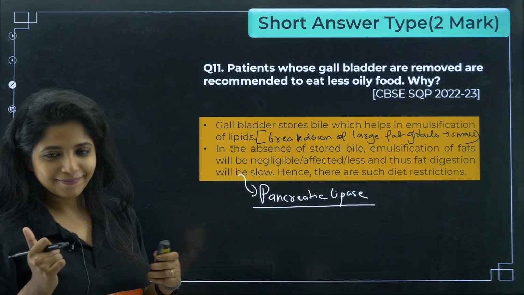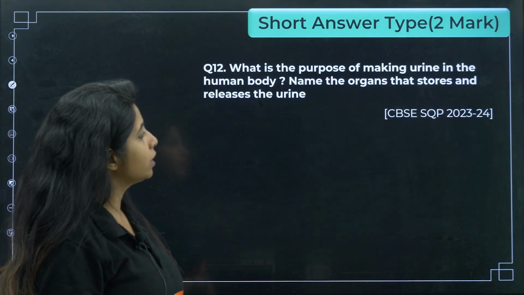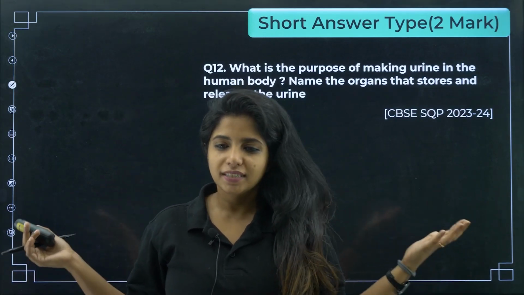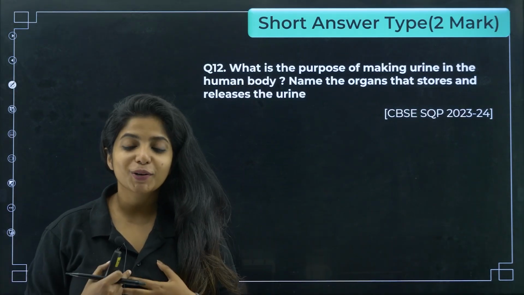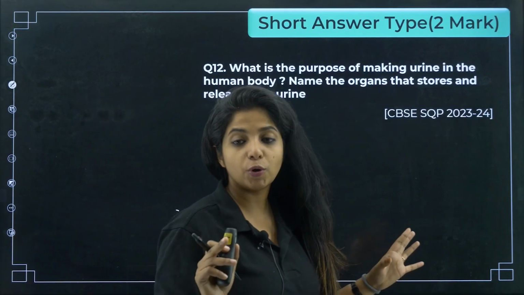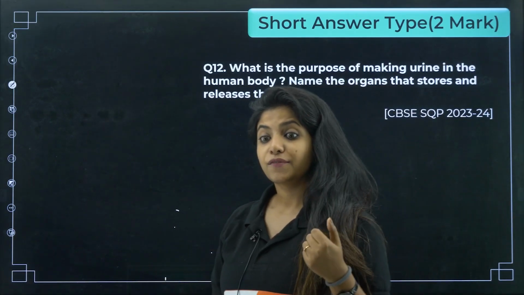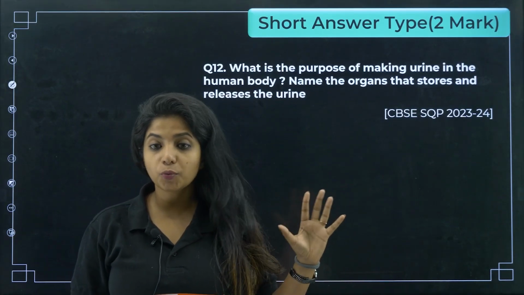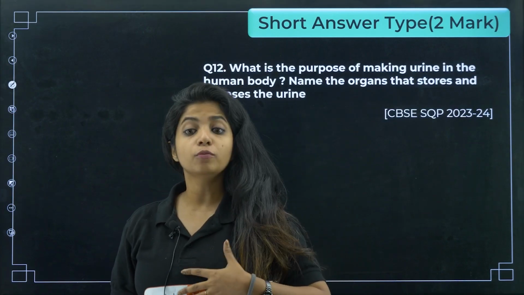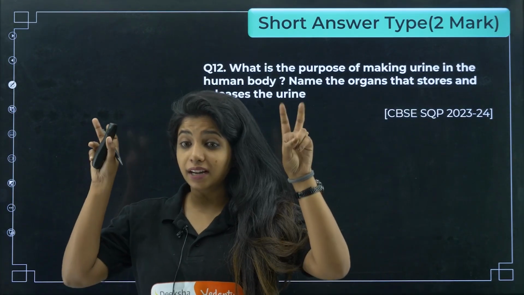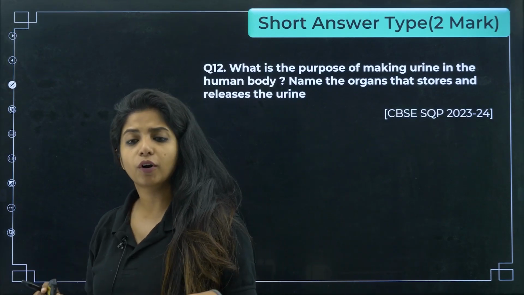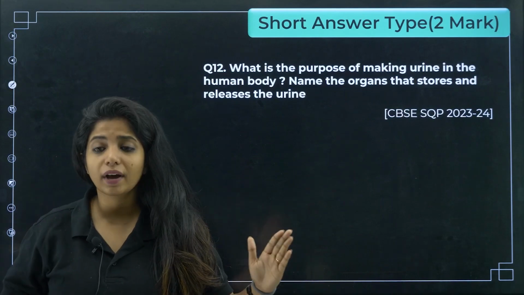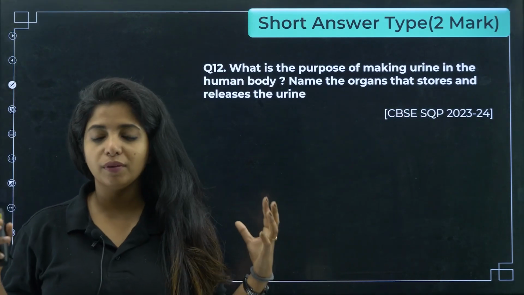Got it? Next question. What is the purpose of making urine in the human body? Just because our body wants to do something, is that why it is making urine? No, our body wants to remove all the toxic substances, unwanted things. For example, excess water. We have urea, the nitrogenous waste. It stays in our body and causes trouble, so we do not want that. We want to remove the metabolic nitrogenous waste, which is the most important point. Or perhaps certain ions in our body are way too much, we do not need them, so we want to remove them. This is why there is a purpose of making urine in our body.